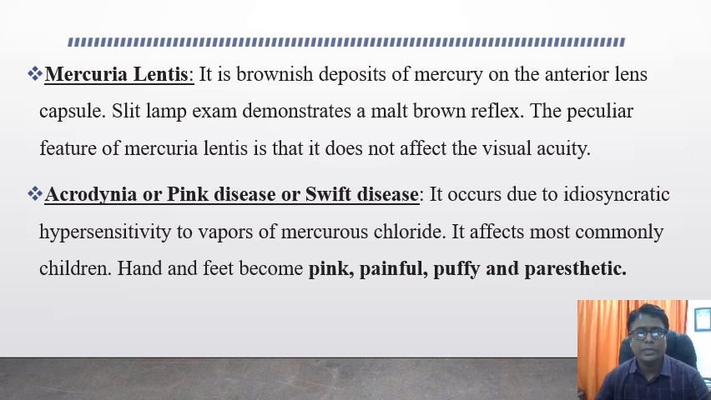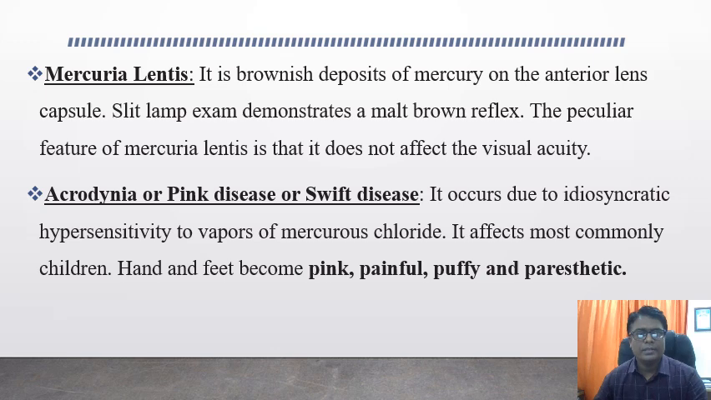Mercurialentis. What is this mercurialentis? It is nothing but brownish deposits of mercury on the anterior lens capsule. On slit lamp examination, it demonstrates the malt brown reflex. The most important feature of mercurialentis is that it does not affect visual acuity. So in case of mercurialentis, the visual acuity remains normal.